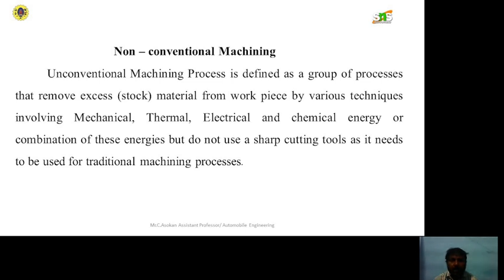In these machining operations, we can get good finishing after completion of the machining operation.